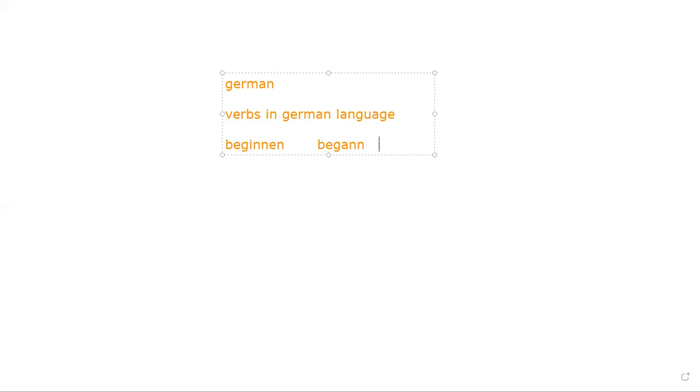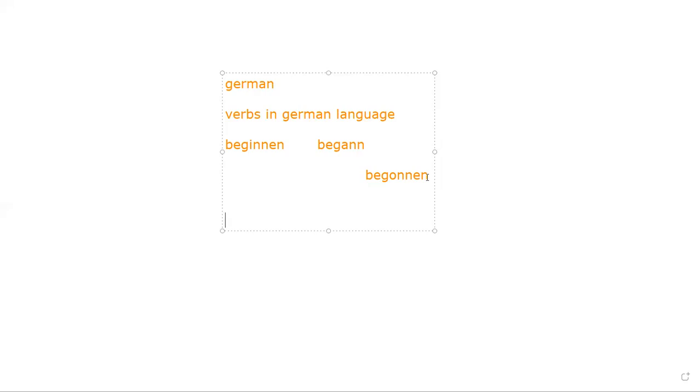The same in German also. So you repeat after me. My first form of the verb is beginnen. My second form of the verb is began. And my third form of the verb is begonnen. Is it clear to you? So repeat after me, team. My first form of the verb is beginnen. My second form of the verb is began, and my third form of the verb is begonnen. So repeat after me: beginnen, began, begonnen.